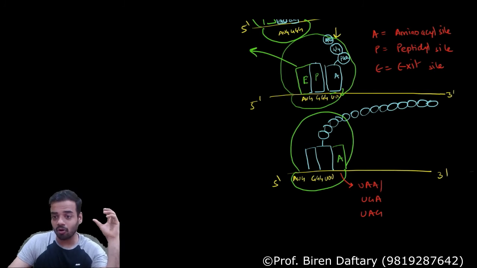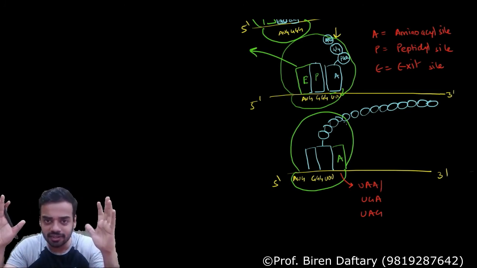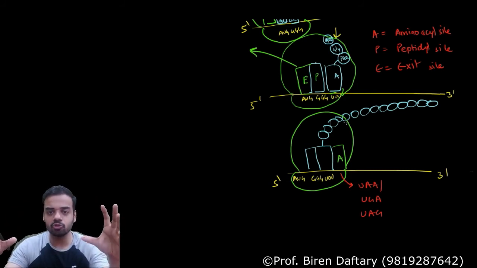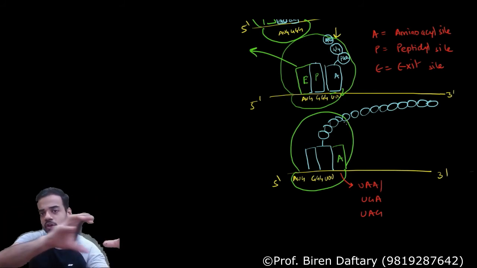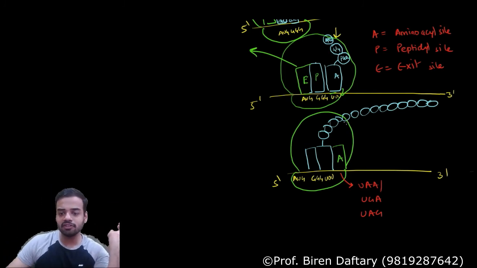Please remember, the order of the amino acids will be the same. This will be methionine first, then glycine, then phenylalanine, whatever the order is, the same order will be present: first, second, third, fourth, fifth, sixth. Okay, so that order will remain as it is. Is elongation clear? The ribosome is going to cover all the codons present on the mRNA. Finally, it is going to reach a point where there is the stop codon.